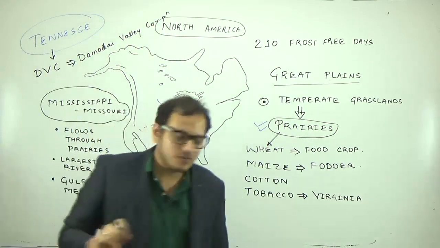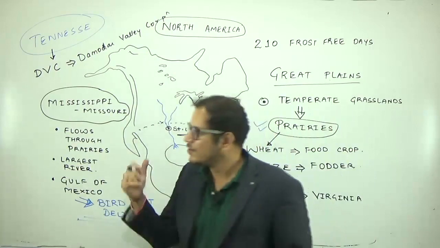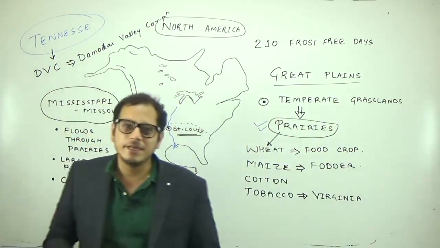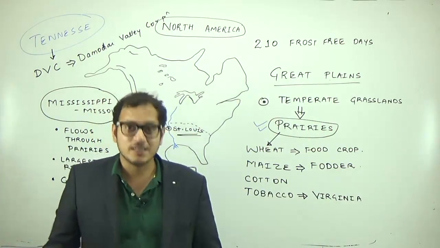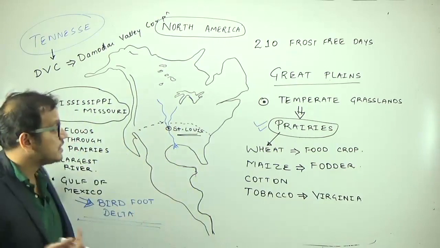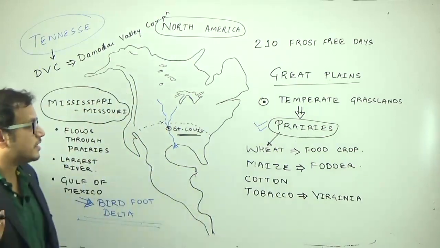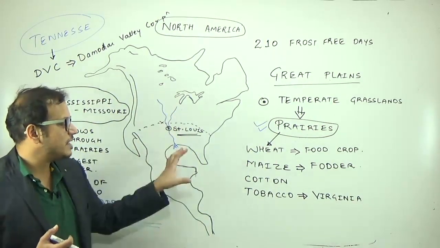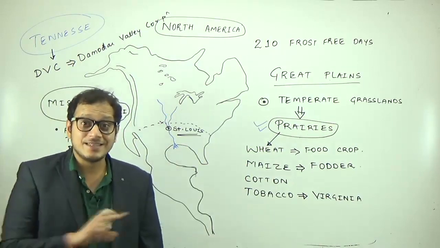So it is based on which valley authority? Tennessee Valley Authority. Tennessee is a river in North America, and DVC, our multi-purpose project, is based on river Damodar. Damodar river is a tributary of river Ganga. DVC is based on the TVA, the Tennessee Valley Authority. This entire region is important for wheat, maize, cotton and tobacco, not rice.